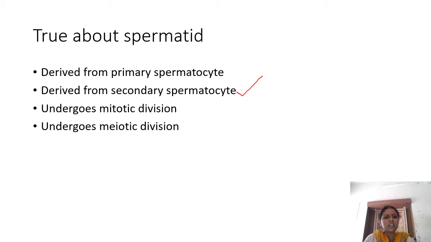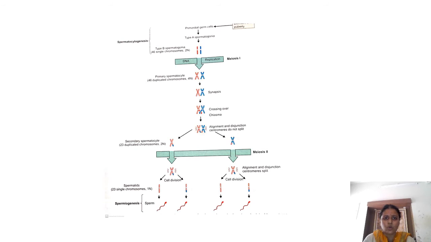It undergoes mitotic division? Not necessary. The four spermatids that are finally formed don't undergo any further division. It doesn't undergo mitotic division or meiotic division. It undergoes only what? Spermiogenesis, where the spermatid is getting converted into sperms, the mature spermatozoa.